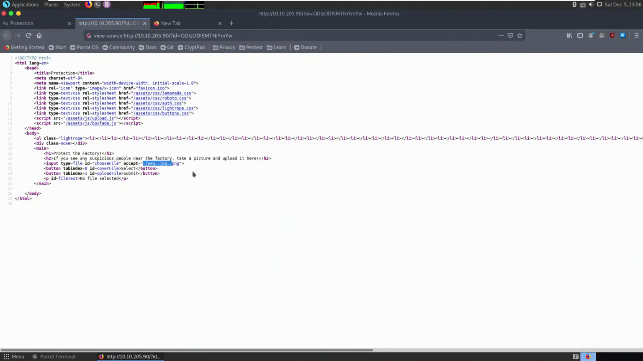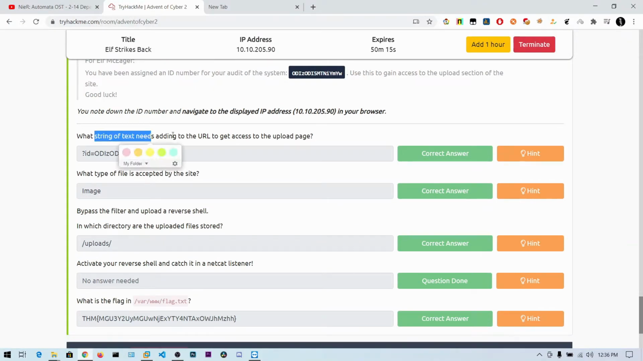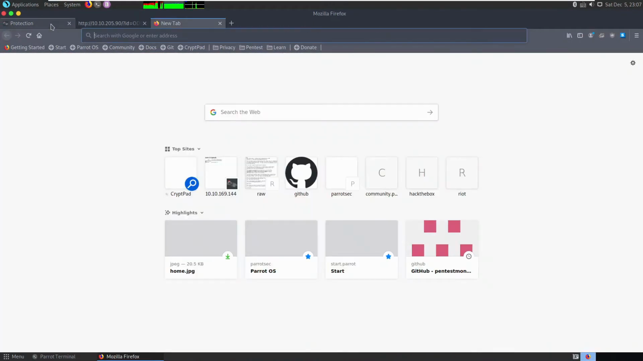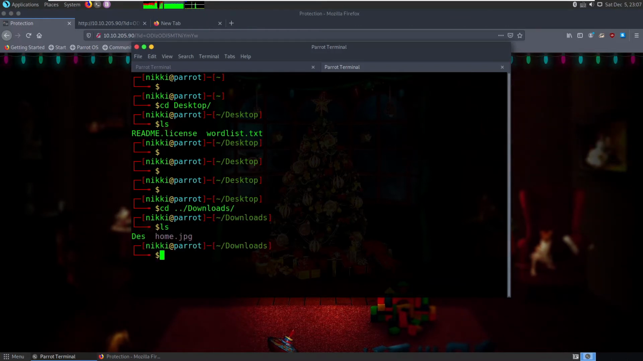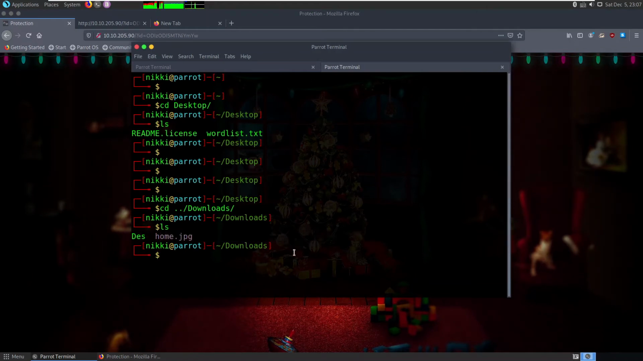Okay, since we know that the website accepts images like JPEG, JPG and PNG, let's see our questions. So what string of text needs adding to the URL to get the access to the upload page? So the upload page is the main page, so you can get access by using this ID. And the image file type is image. So let's go ahead and upload a pic. So I think I have already one in the downloads. So I have this home.jpg. Let's copy it onto my desktop.